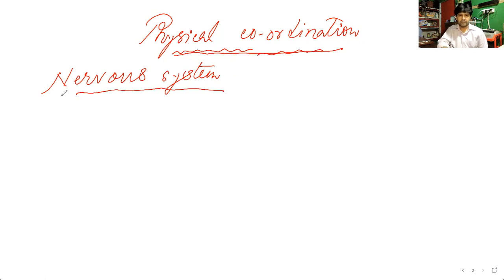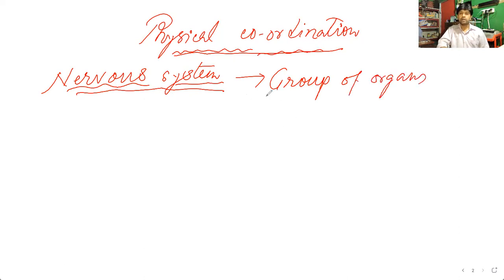So this is your nervous system. You can guess that a system means a group of organs. So many organs are there which are connected to each other and which help the human body connect various organs with each other. They are controlling the functioning of the various organs, as well as coordinating them. That means they are relating them with each other.